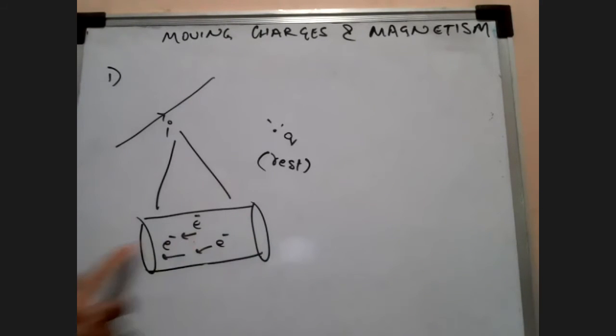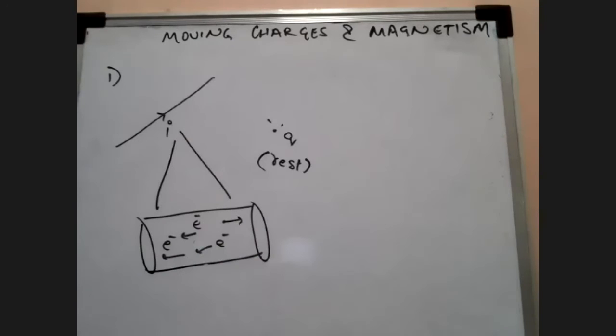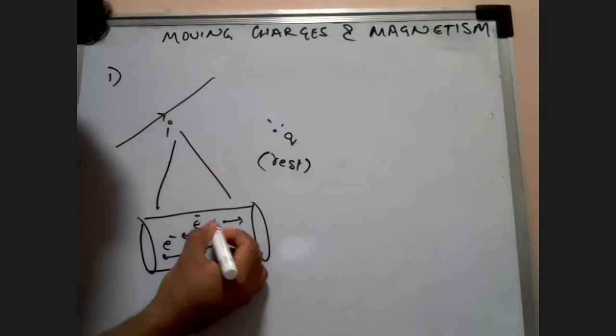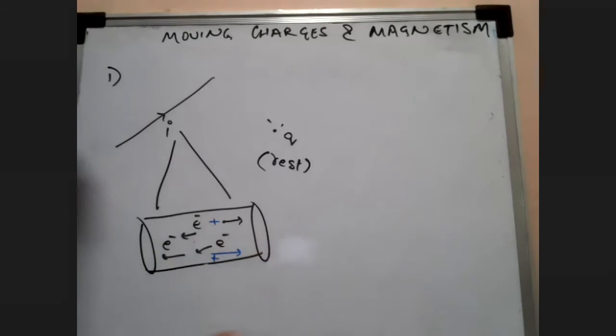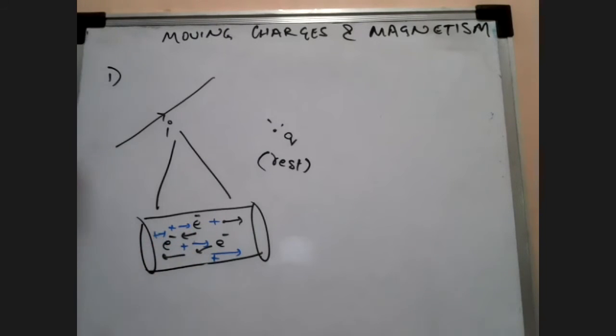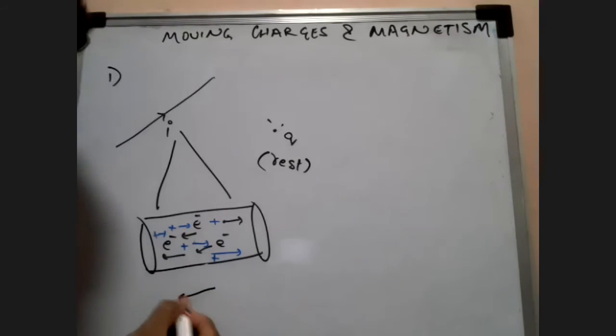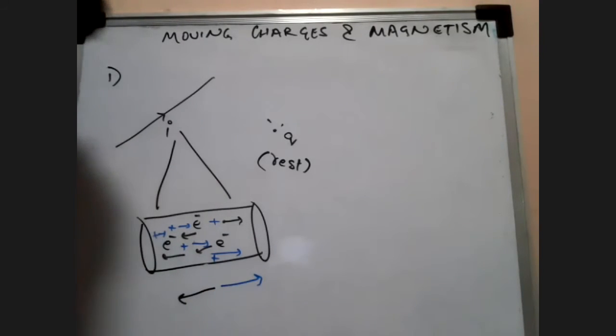But if electrons are going here, then what else is going this side? Can you tell me what is going in this direction? Current. Can I say positive charges are going? Can I say if electrons are going in the opposite direction, then positive charges are going this side? Yes or no? So I can conclude that all the electrons are flowing in this direction, and all the positive charges, the protons, are going in this direction.